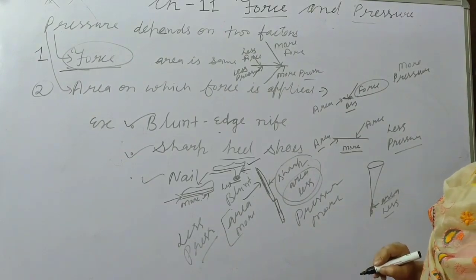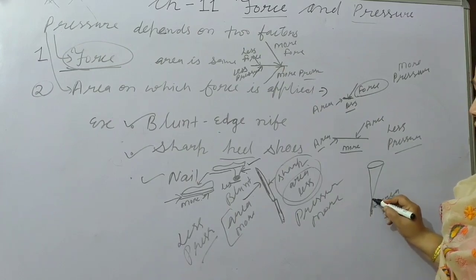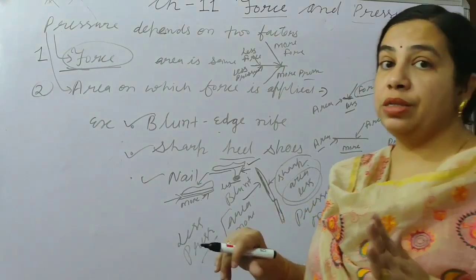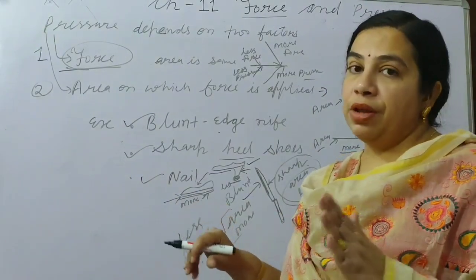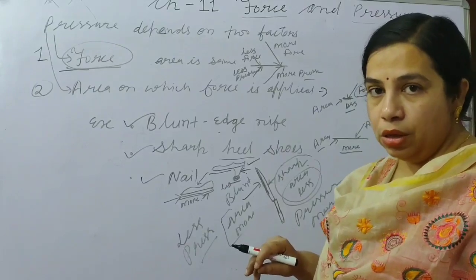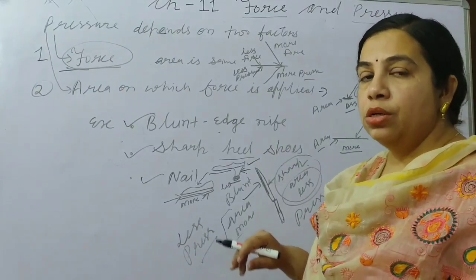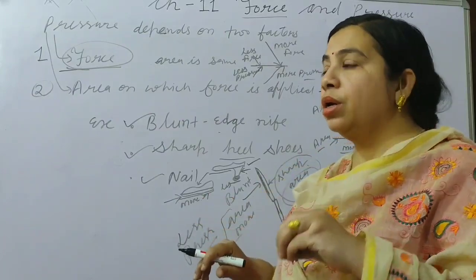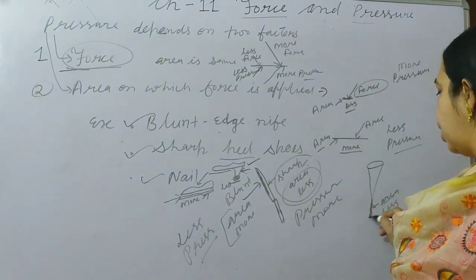Area is very less. So due to this very less area, it will penetrate into the object very easily. When we apply force on a very small area, there will be more pressure. So we always use a very sharp, pointed nail.